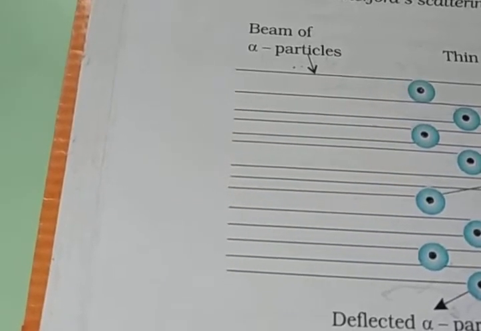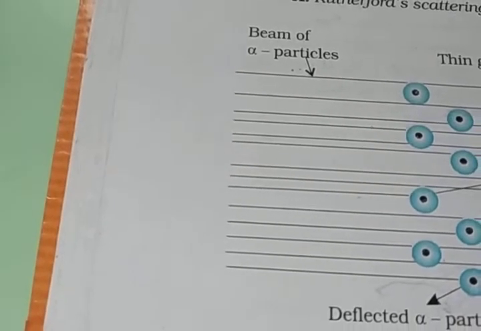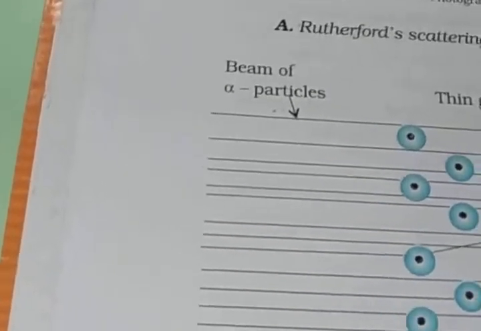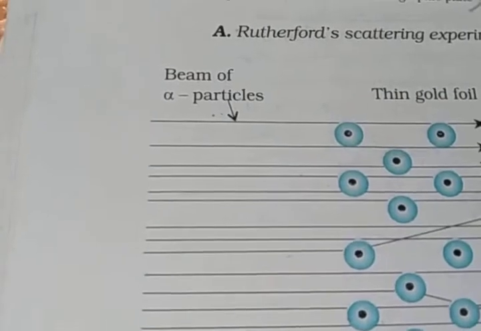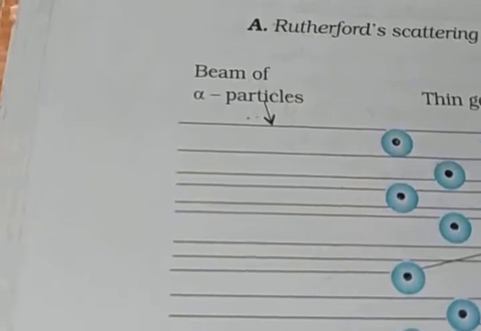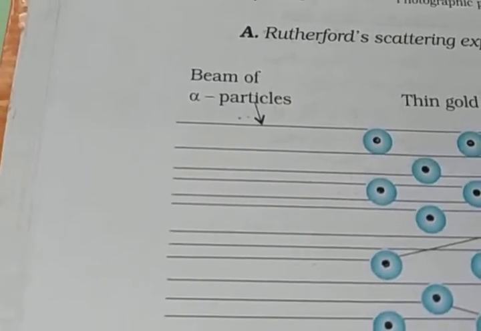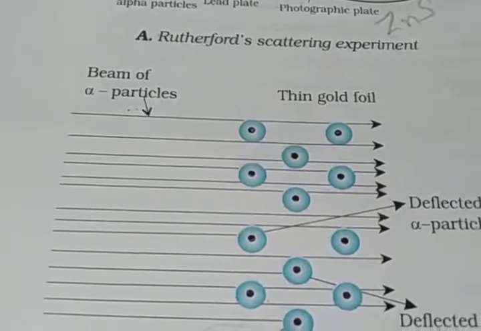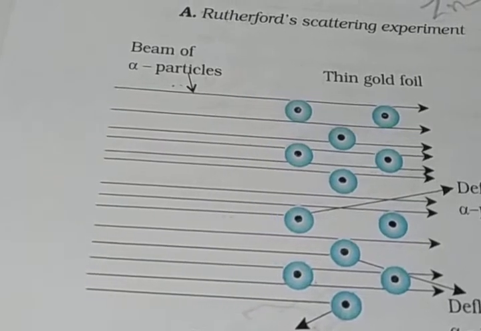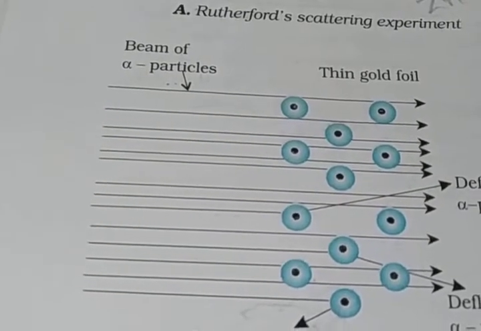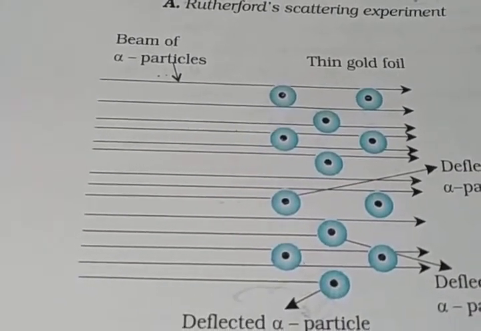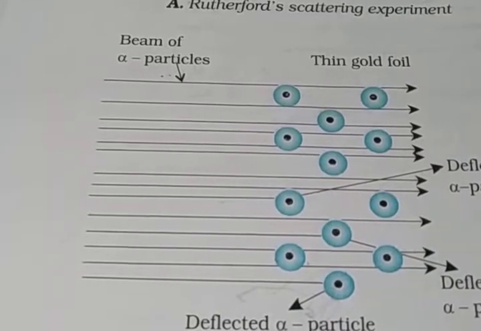So the positive charge has to be concentrated in a very small volume that repelled and deflected the positively charged alpha particles. Third conclusion: calculation by Rutherford shows the volume occupied by the nucleus is negligibly small compared to the total volume of the atom. The radius of the atom is about 10 raised to power minus 10 meter, while that of the nucleus is 10 raised to power minus 15 meter. One can appreciate this difference in size by realizing that if a cricket ball represents a nucleus, then the radius of the atom would be about 5 kilometer.